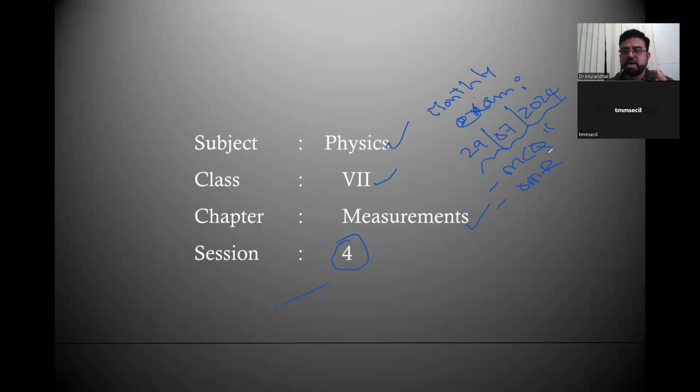Go through the material and go through your notebook, what you have written, so that you can appear for the exam with 100% confidence. Anyway, you get the time to read if it is a holiday on 29th. Prepare very well and write a perfect examination so that you can get a 100% score.